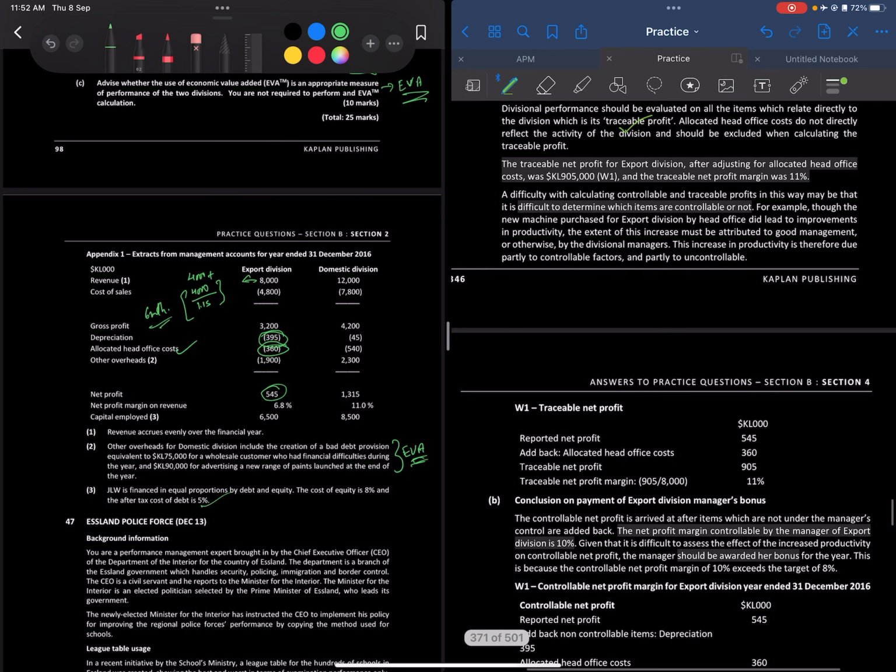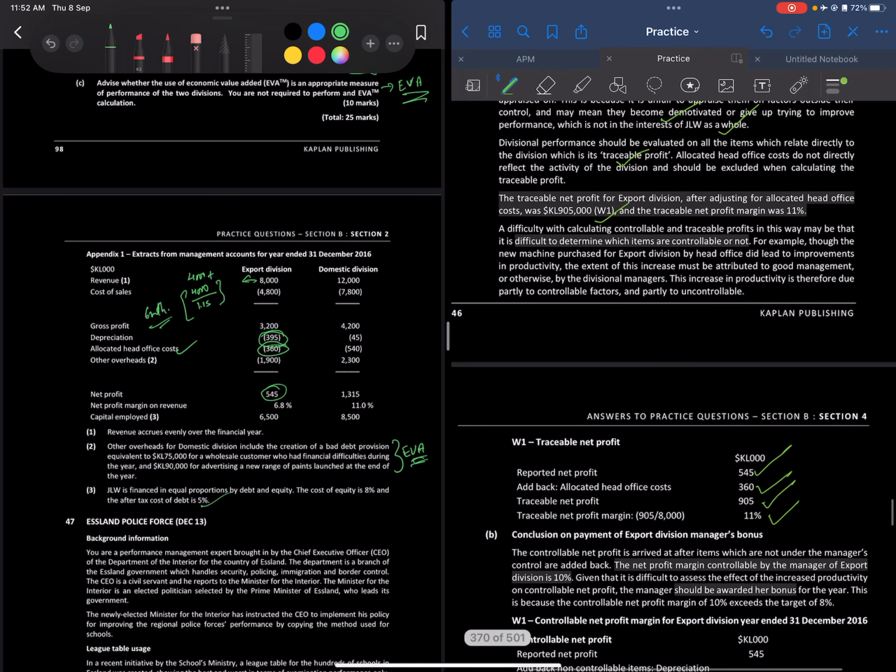So traceable profit for the export division, when adjusting for allocated head office cost, is basically 905: net profit 505, added back the head office cost, and then we get the traceable net profit. The traceable net profit margin is 11%.